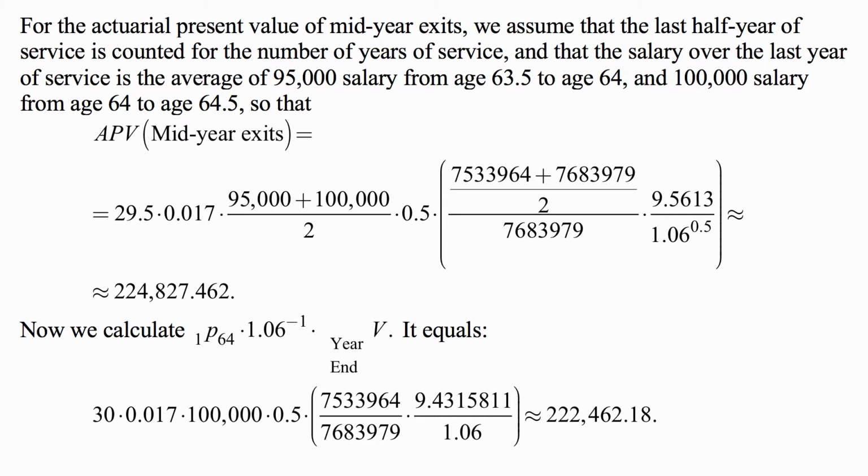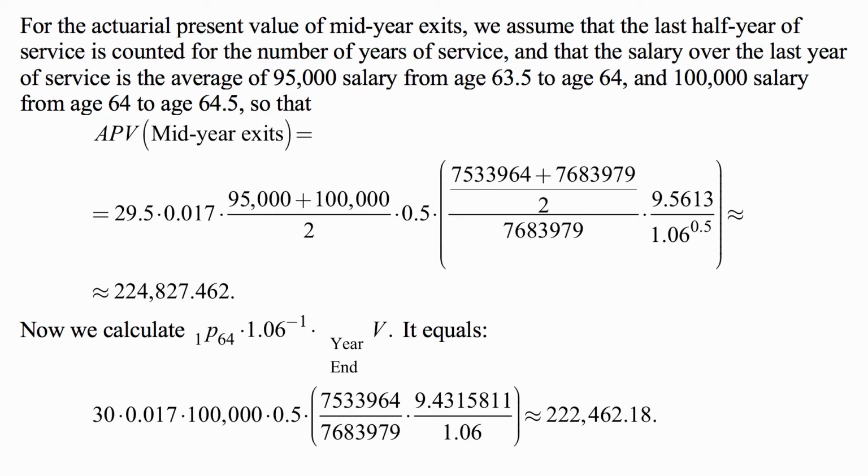The first one depends on the nature of the contract, but this is what I'm assuming. So then the actuarial present value of mid-year exits is 29.5 years of service times 0.017 times that average salary times 0.5 probability of exiting times the probability of surviving to that point, cost of annuity, discount factor at 6%. And that comes out to be 224,827.462.